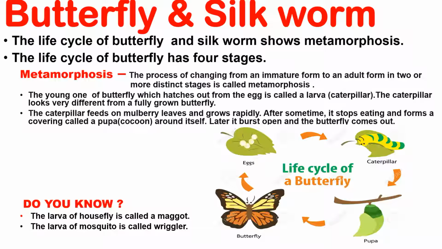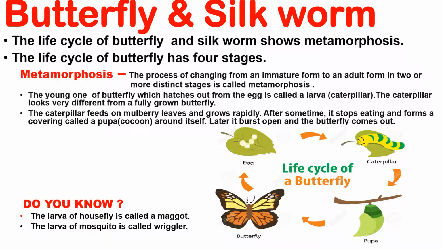First of all, let us discuss metamorphosis. The process of changing from an immature form to an adult form in 2 or more distinct stages is called metamorphosis. That means it undergoes several changes before it becomes an adult. This is known as metamorphosis. Now let us see how it changes from stage to stage.